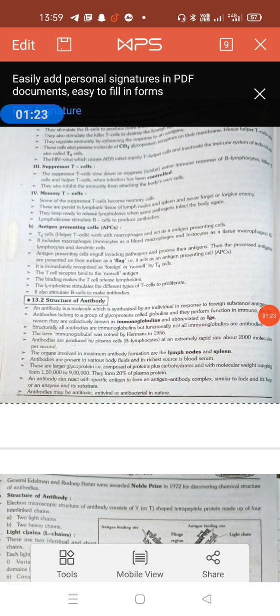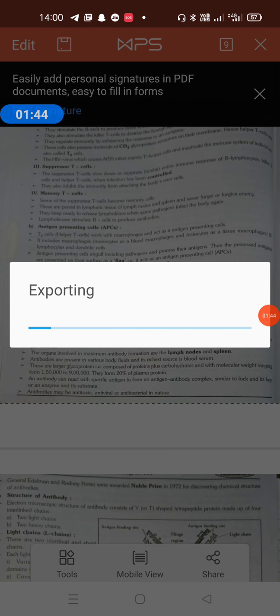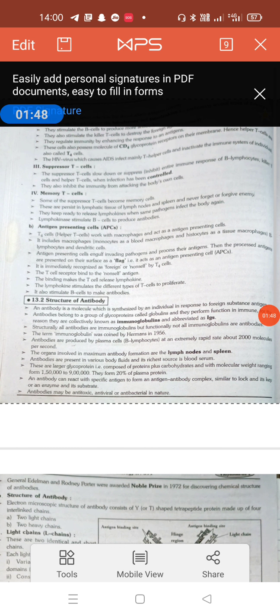Okay, antibodies, when the body comes in contact with antigen, so B lymphocyte, what are the B lymphocytes? All of you know the difference between the B lymphocyte and the T lymphocyte. The lymphocytes which mature in bone marrow are known as B lymphocytes, and those that mature in the thymus gland are called the T lymphocytes. So the B lymphocyte, I already explained in the last period, plays a very important role in maintaining humoral mediated immunity, and the T lymphocyte plays an important role in the cell mediated immunity.